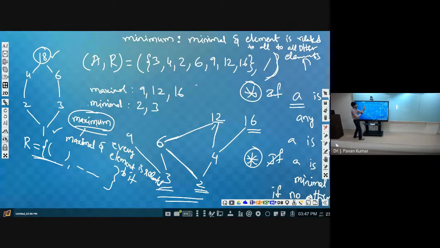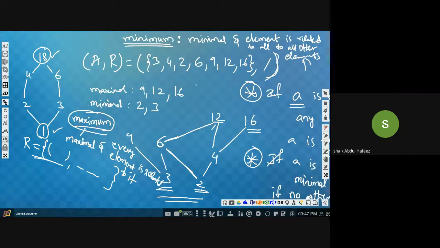And for the minimum, from that element it is related to all others. Now you consider 1. 1 is related to 3, 1 is related to 2, 1 is related to 6, 1 is related to 4, 1 is related to 18. So 1 is related to every element in the set. Then we can say this particular one is the minimum element. Got it? What's the difference between minimum and minimal? What's the difference between maximum and maximal?